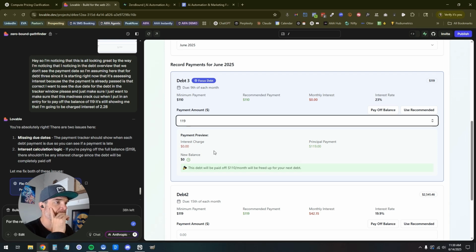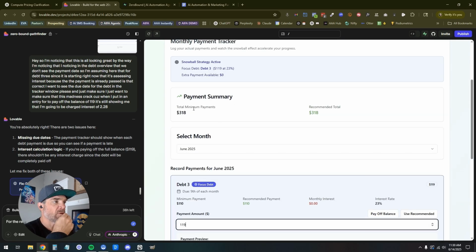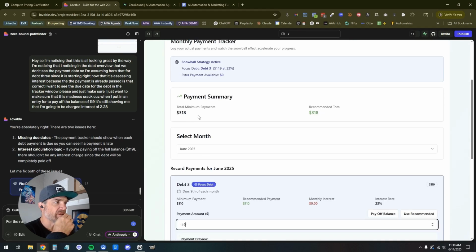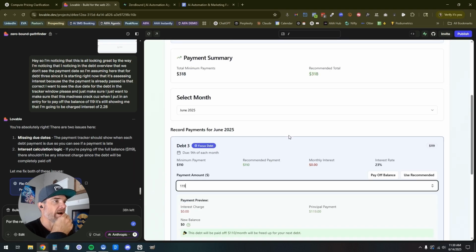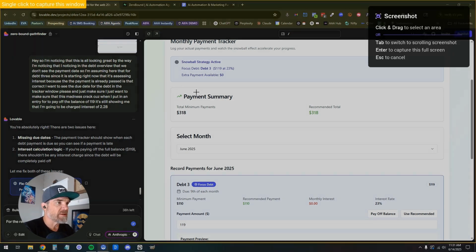Fantastic. That's super fun. Process payments and update strategy. Total minimum pay. Oh, I love this. Total minimum payments 318. Recommended total 318. I'm going to have it explain the recommended total. I don't know what that is.